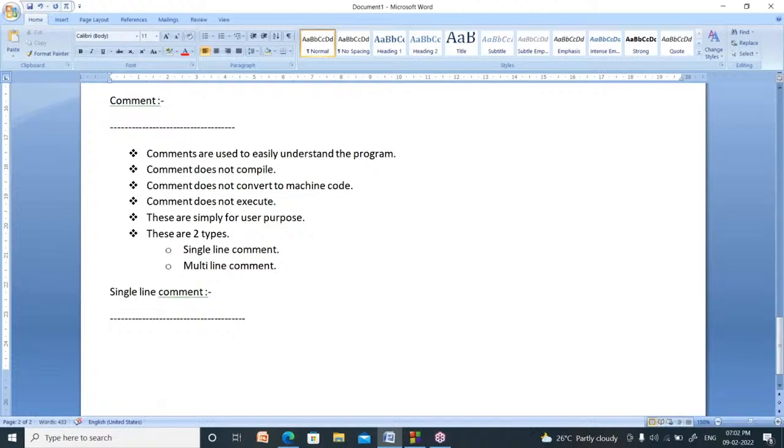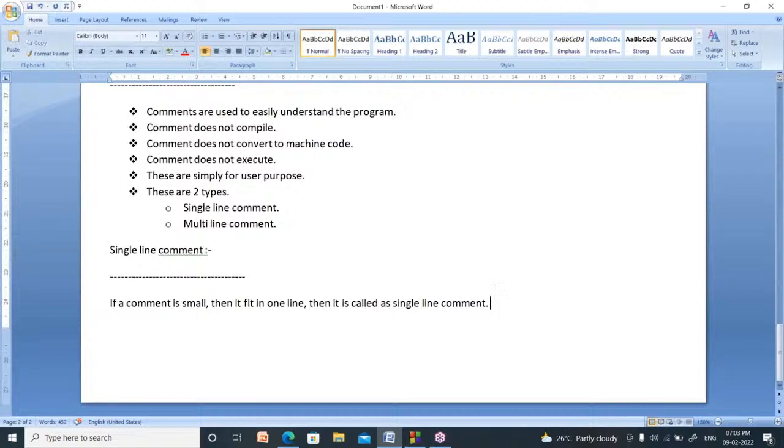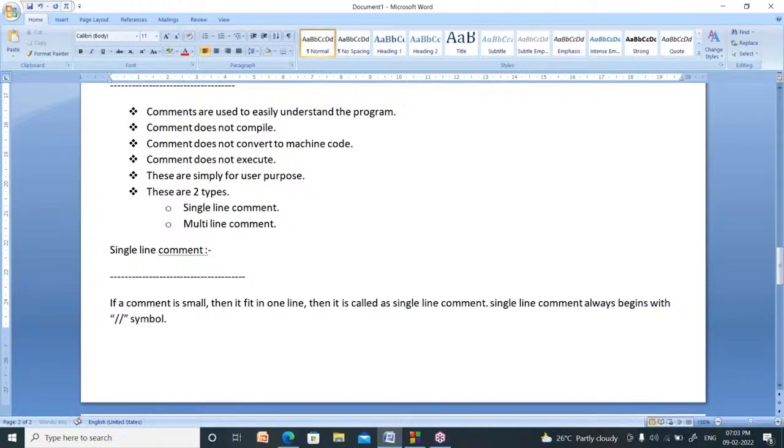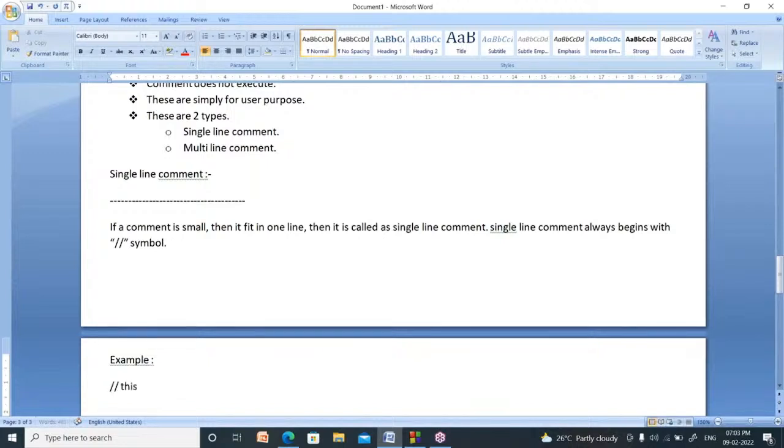A single line comment always begins with this symbol, double slash. Example: this is a single line comment.